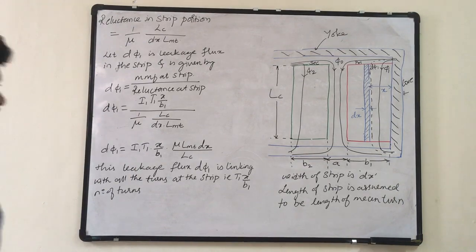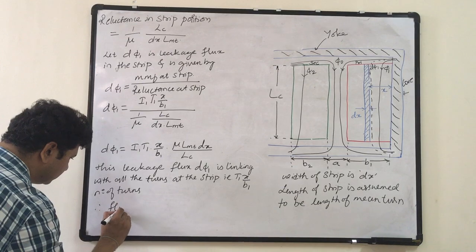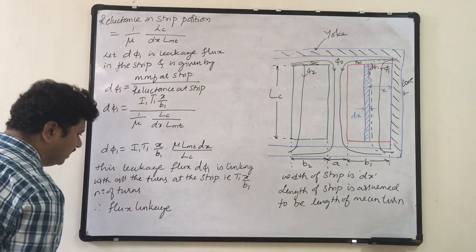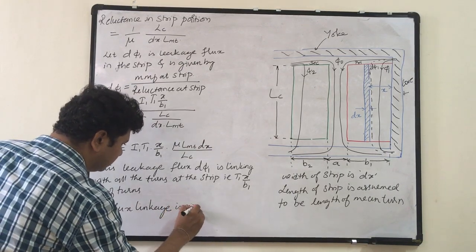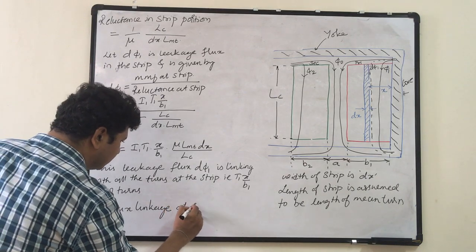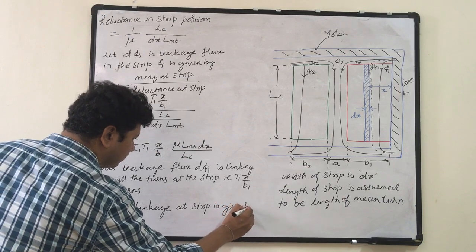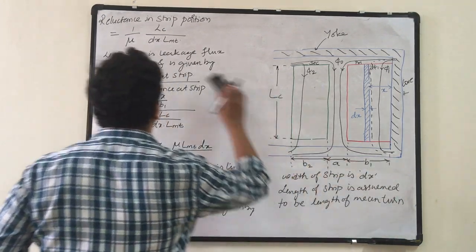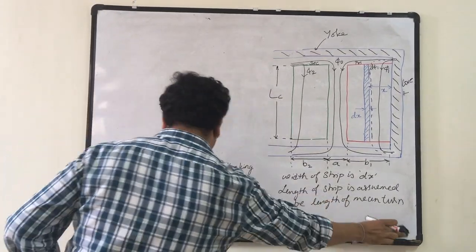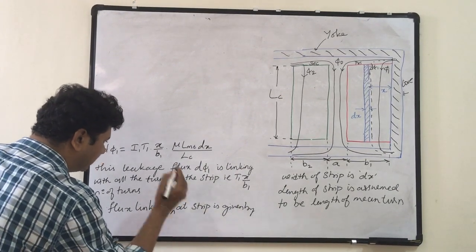Therefore, flux linkage at strip is given by, or you can take flux linkage d psi 1.